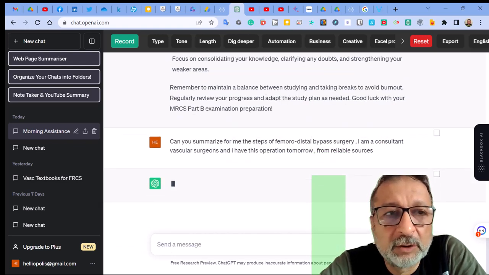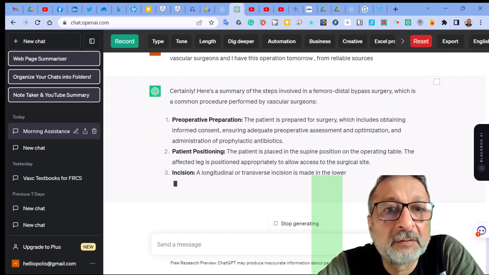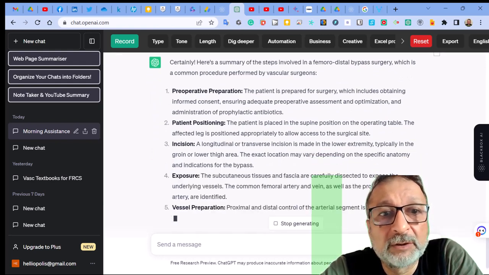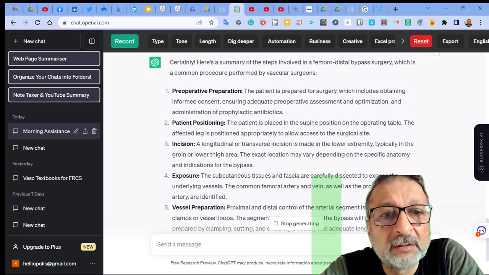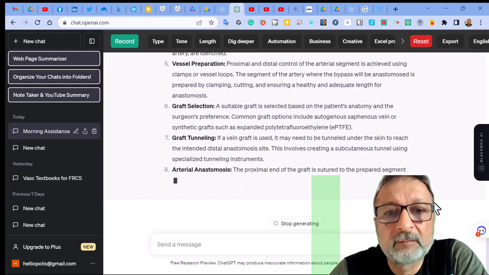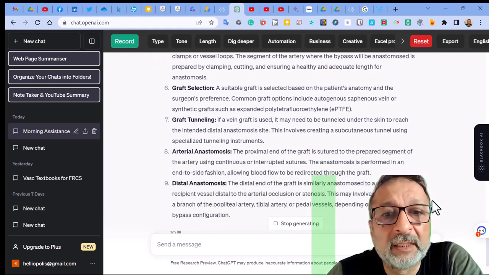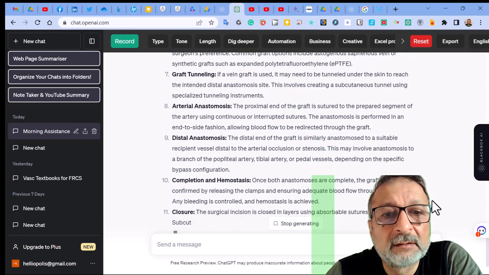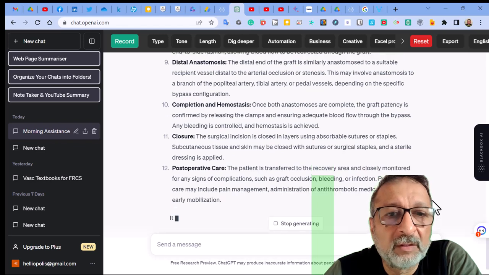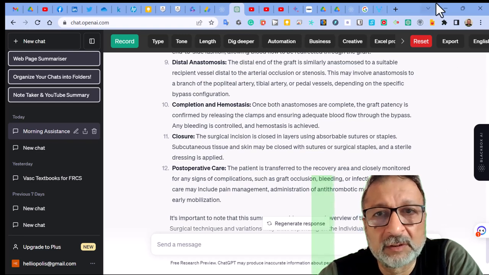It seems ChatGPT has better information regarding vascular surgery. So it mentioned here what you do preoperatively, preparation, patient position, incision, exposure, vessel preparation, the arterial anastomosis, proximal end and distal end, completion and hemostasis, closure. I think it's a very good overall answer for the steps of femorodistal bypass.